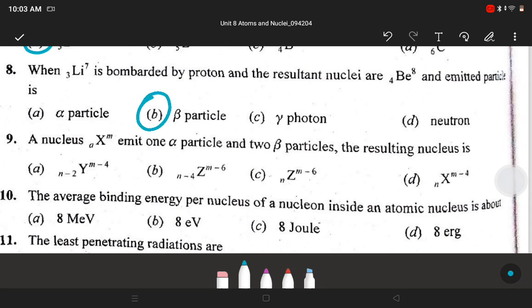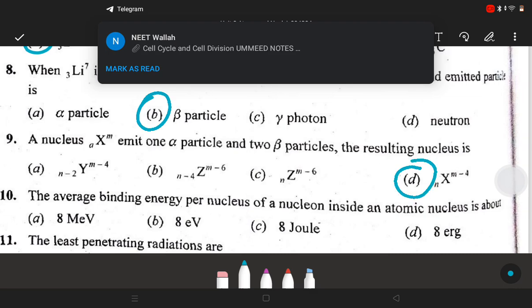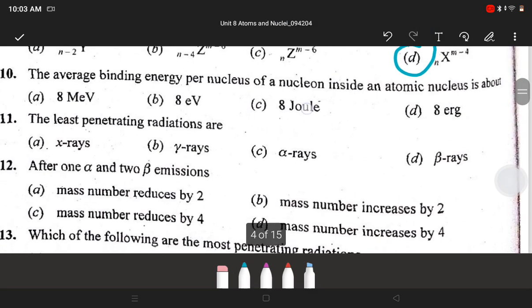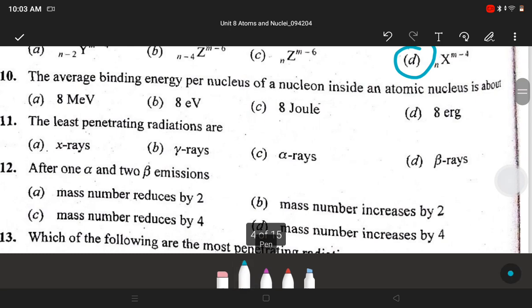Next, a nucleus AXM emits 1 alpha particle and 2 beta particles. The resulting nucleus is D, NXM-4. Next, the average binding energy per nucleon inside an atomic nucleus is about A, 8 MeV.